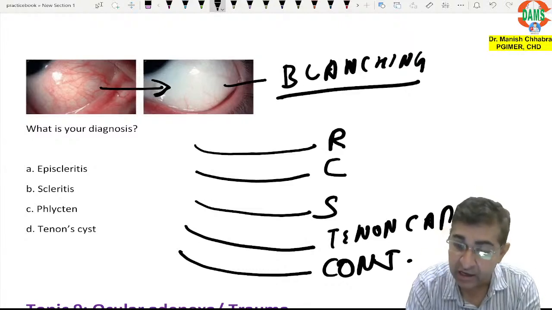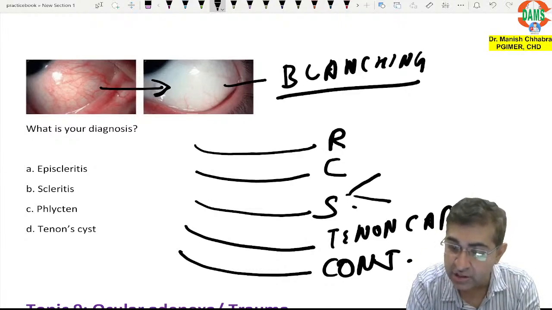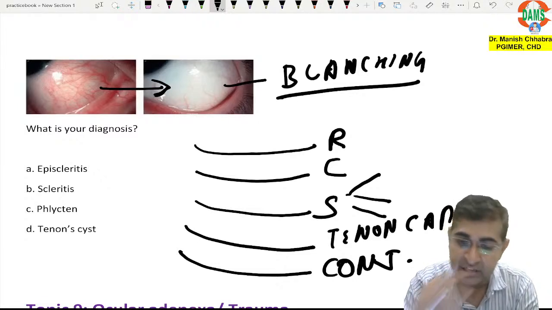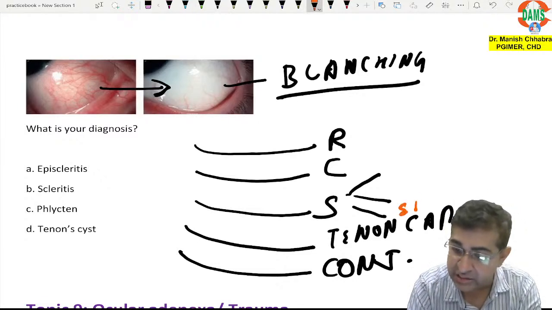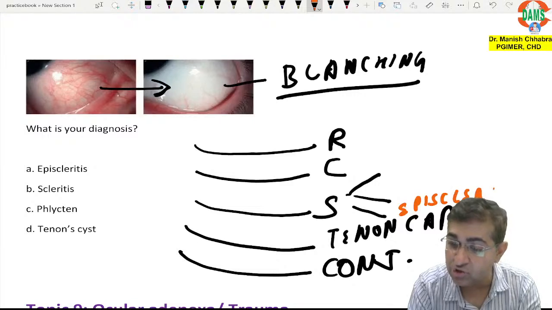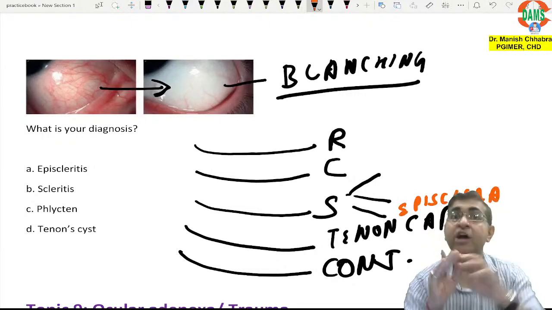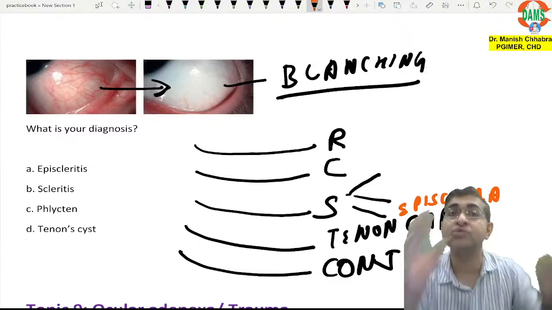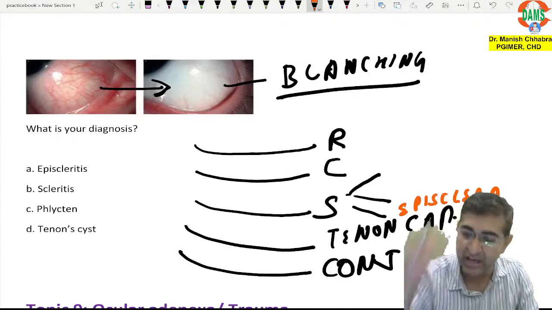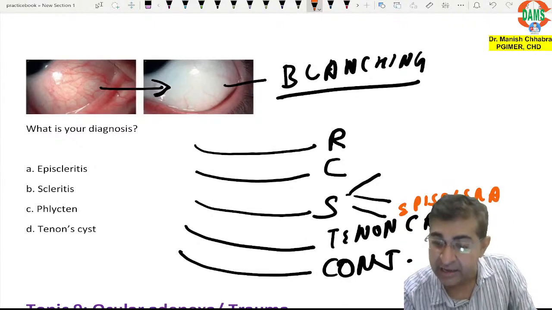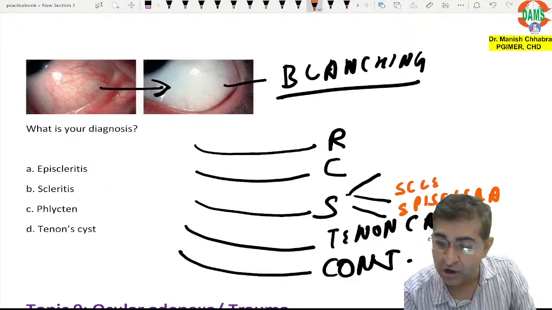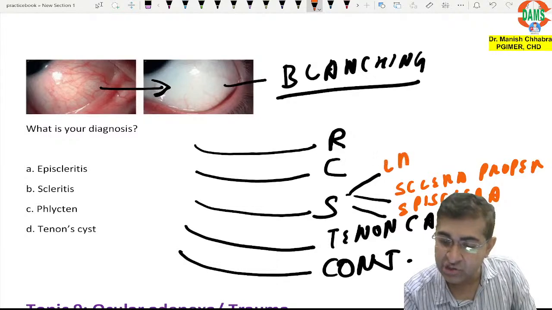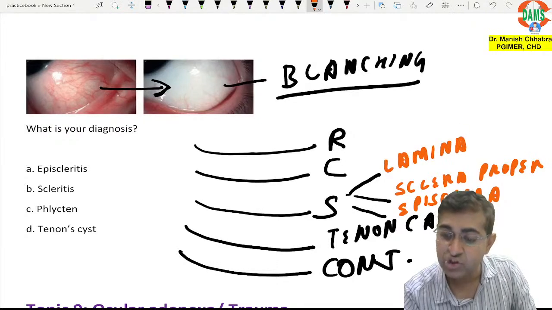There are 3 layers of the sclera, my dear friends. The outermost layer is episclera. So don't think that episclera lies outside the sclera. It is a part of sclera. Then the middle layer is your sclera proper, and the inner layer is known as lamina fusca.